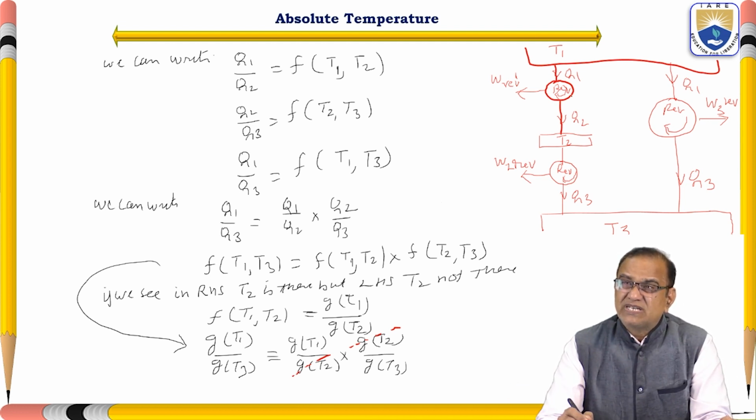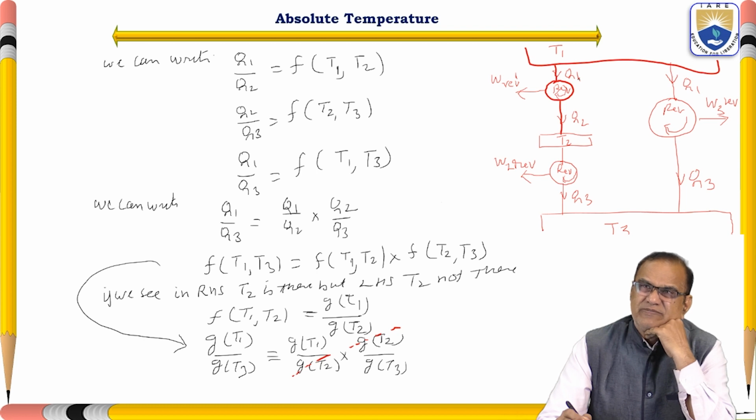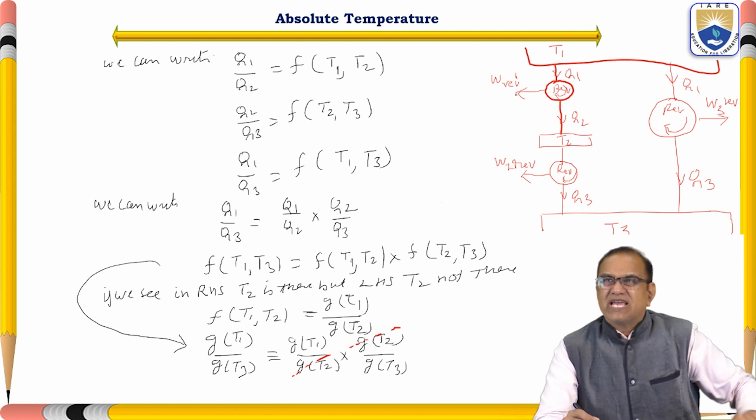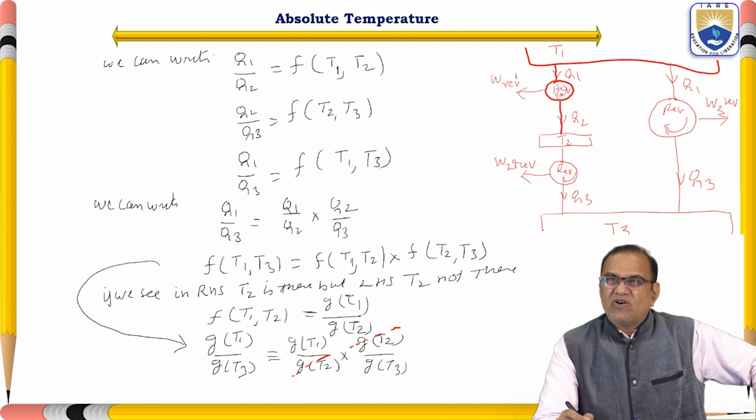Here we can see that the source is T1, heat is taken as Q1, and the work of a reversible cycle is W1. This is heat engine 1.